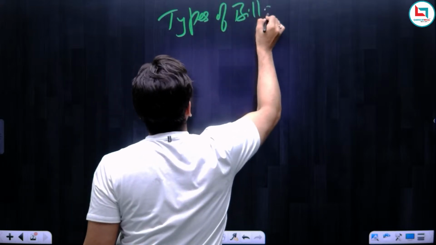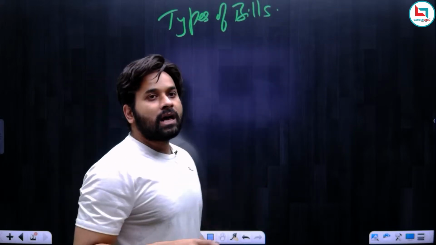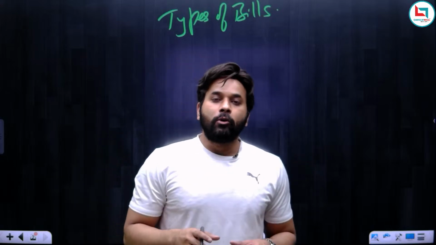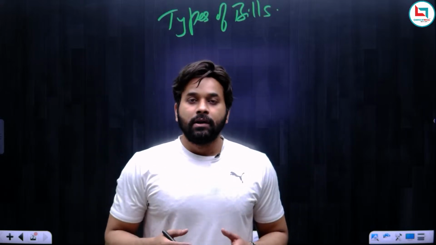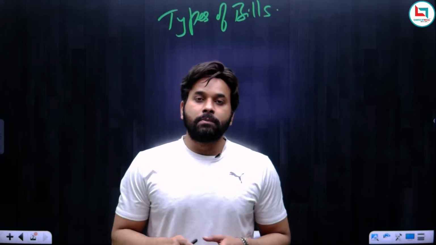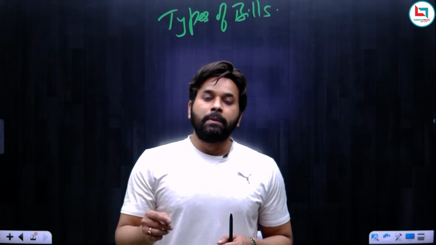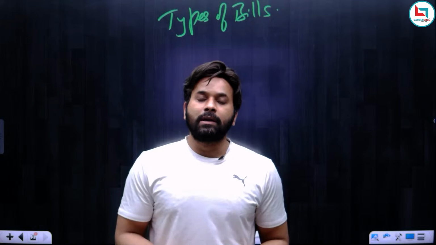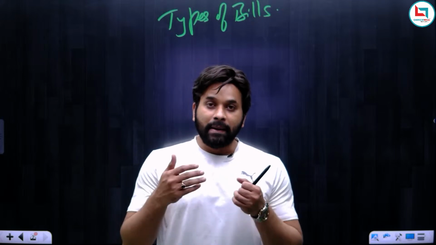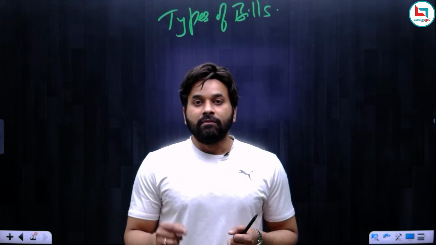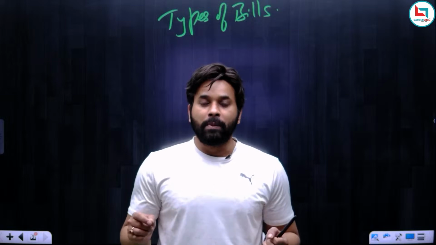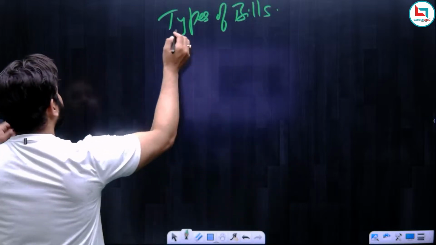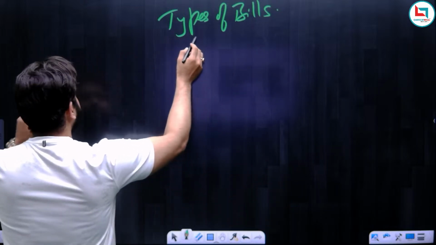Okay. So, bills are of two types depending upon who has introduced the bill. Suppose a minister has introduced the bill, then we will call that bill as public bill or government bill. If the bill has been introduced by a private member, then we can call that bill as a private member's bill. But depending upon the content of the bill, we can divide bills into four parts. So, bills are of four types depending upon the content of the bill.